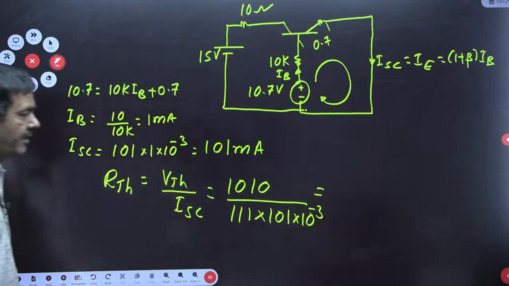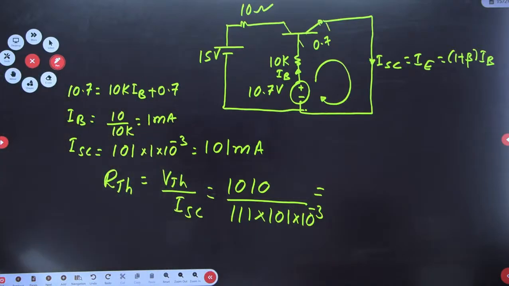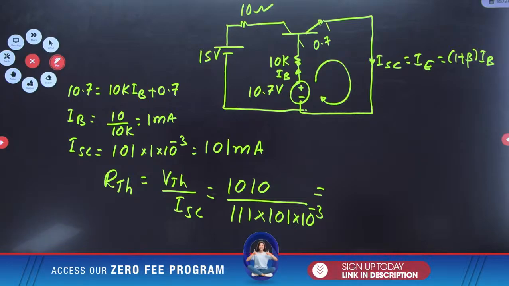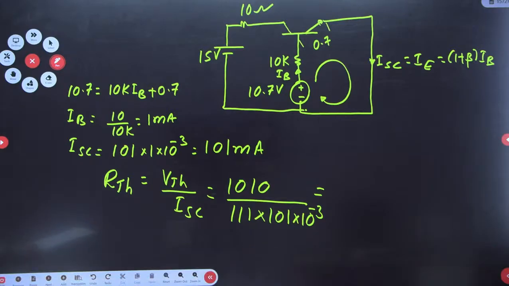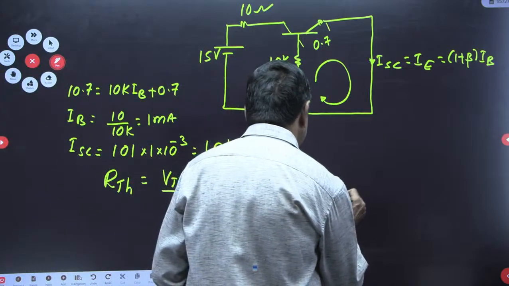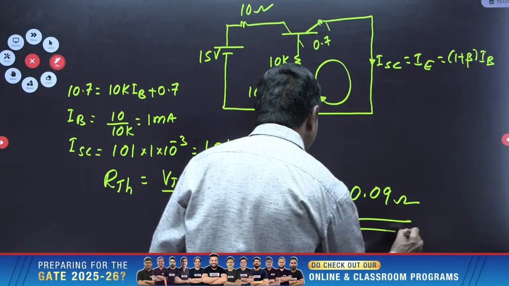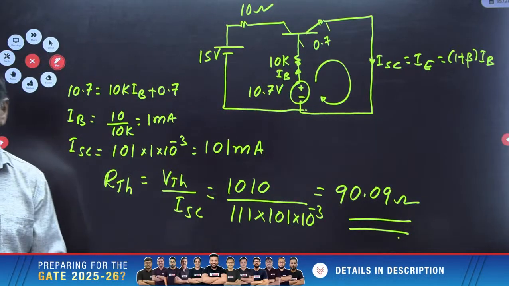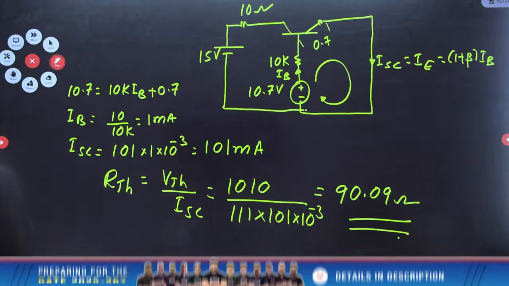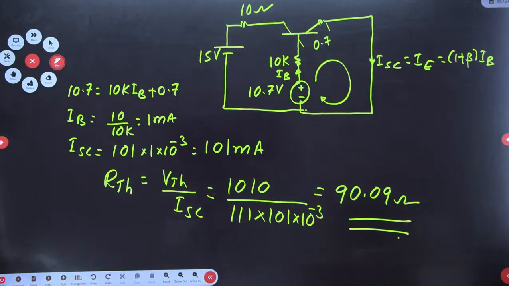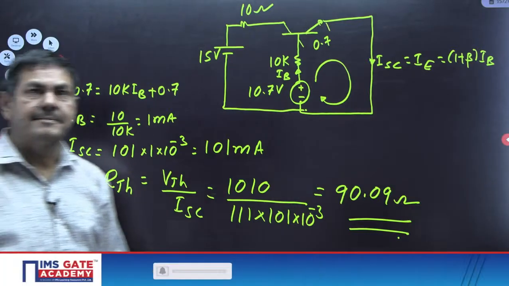Use the calculator and you will get the answer. Its value is around 90.09 ohms. This is the solution for this question. Please note this down. I hope you followed this.